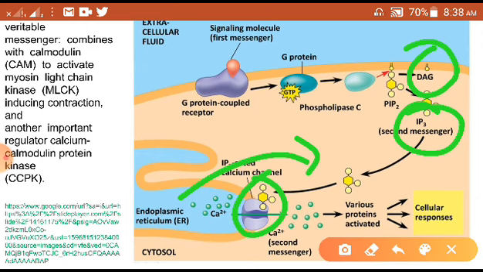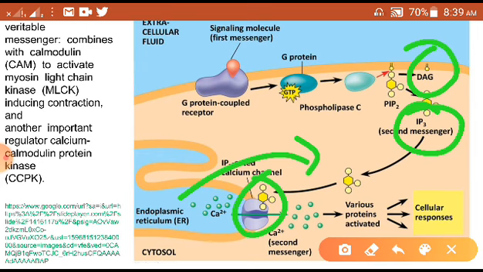Which may be from the internal stores, and once this calcium is released, it will do various functions by binding and activating various proteins. So this way it is performing. Here you can see second messengers combined with the calmodulin to activate myosin light chain kinase.